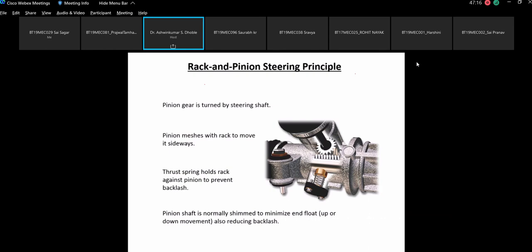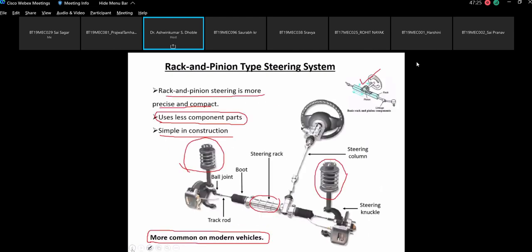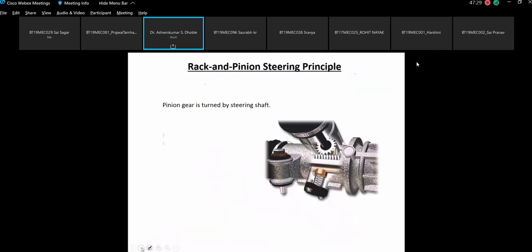So this is basically the constructional details of the rack and pinion. Opening this box, the assembly has been shown to you.